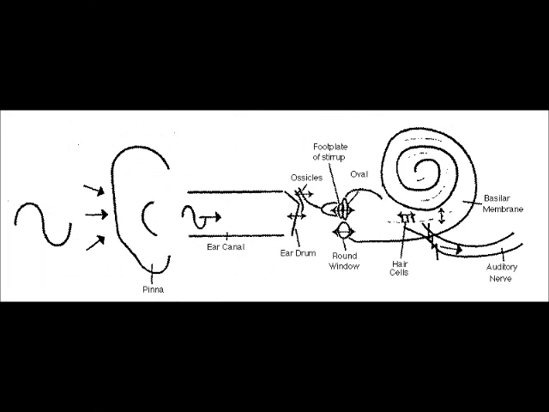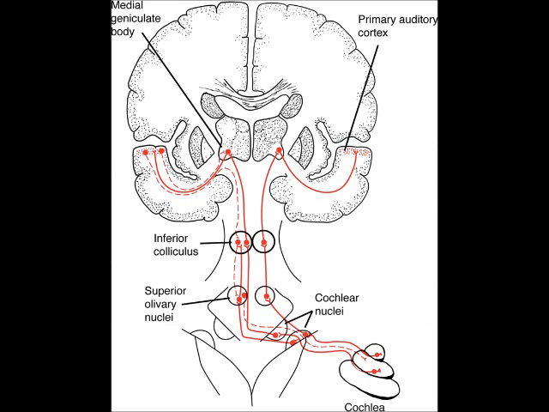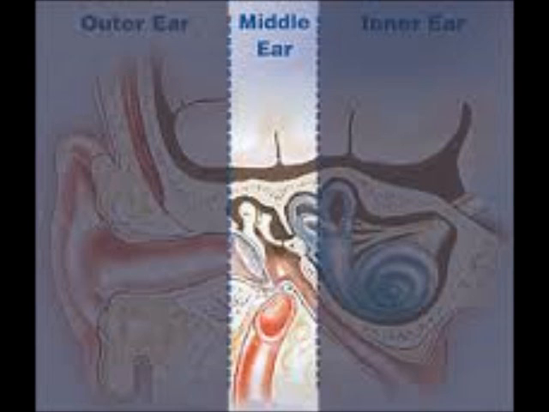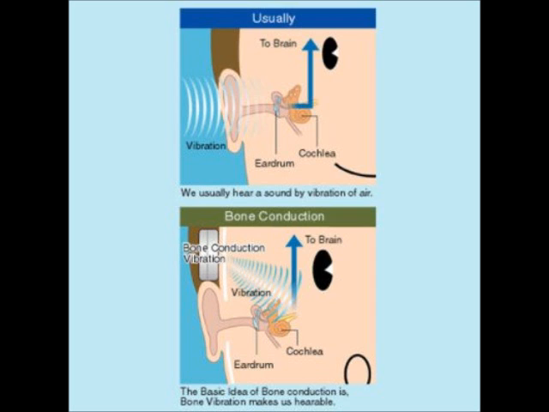The outer ear consists of an ear flap that provides protection for the middle ear in order to prevent damage to the eardrum. Because of the length of the ear canal, it is capable of amplifying sounds with frequencies of approximately 3,000 hertz. The middle ear is an air-filled cavity that consists of an eardrum and 3 tiny interconnected bones: the hammer, anvil, and stirrup.